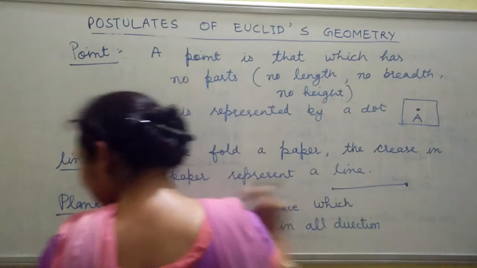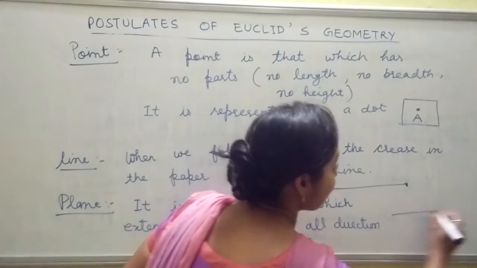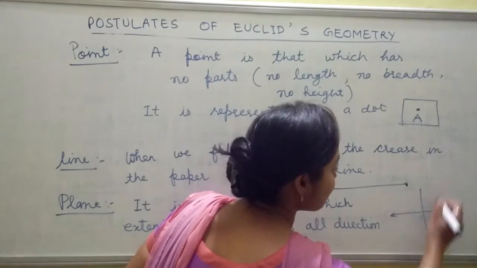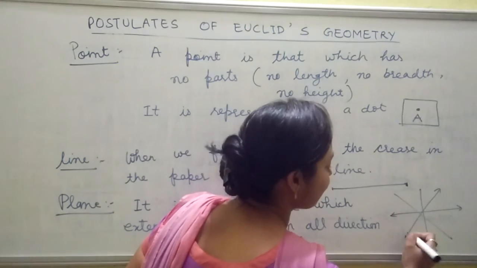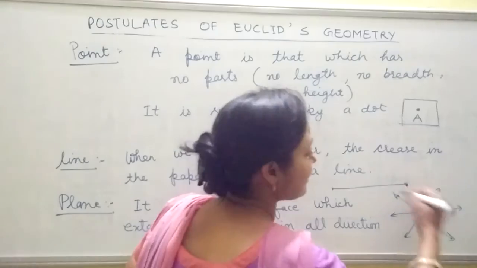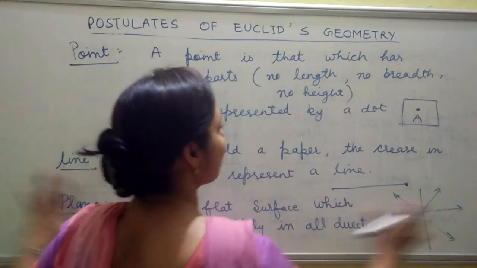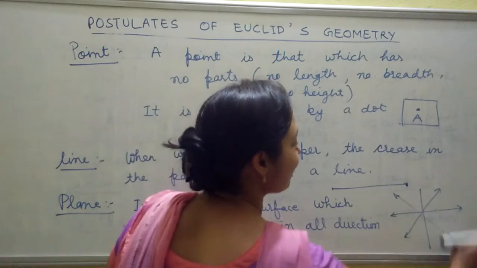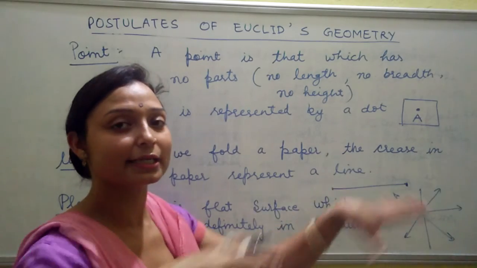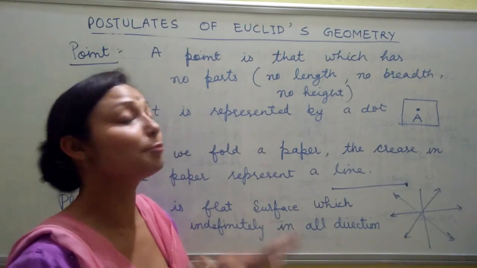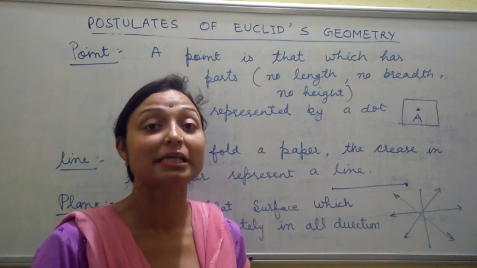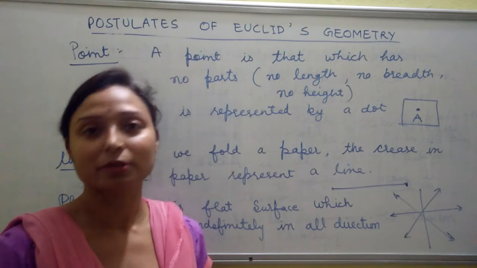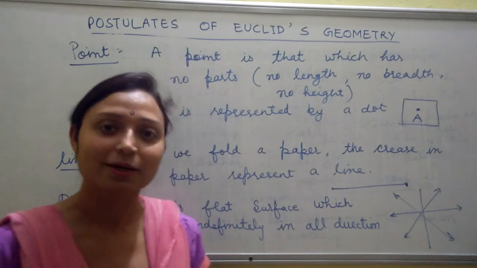Indefinitely in all directions means we can extend it here and there. This is the plane, a flat surface. So these are the basic concepts and basic things you should know about Euclid. Learn these things. Thank you.